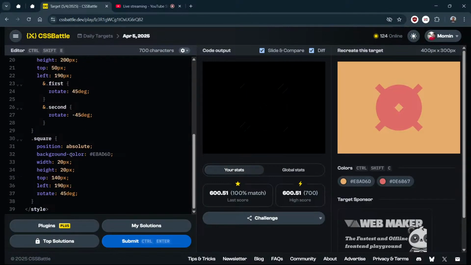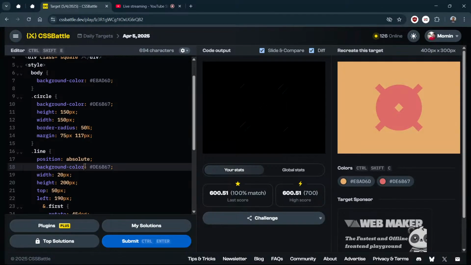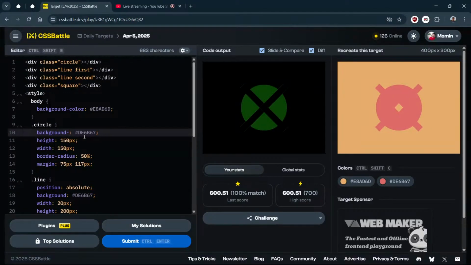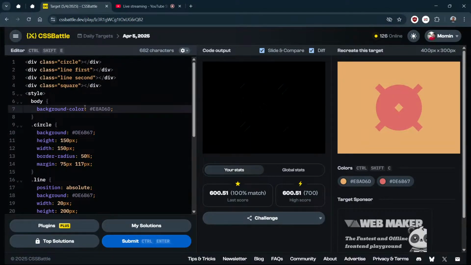So the first thing we can reduce: simply change the background color to color background, right? And it will not change anything, but we will reduce the characters. We will see here how many characters we have. Previously it was 700, right? Like when we first time completed 100%. So we will see how much we reduced. This we can reduce directly.